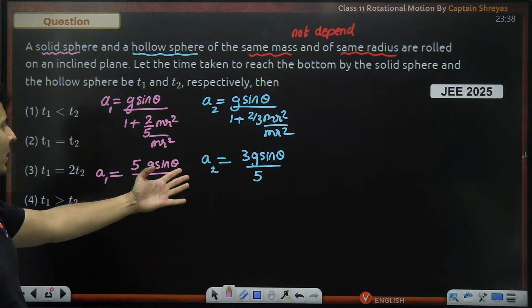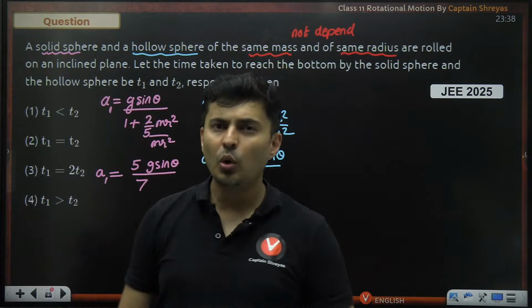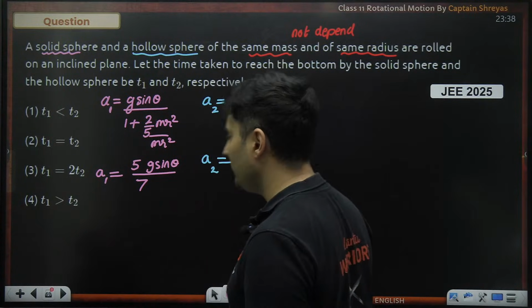Who is more? g sin theta is the same, 5/7 versus 3/5, guys. Who do you think is more, 5/7 or 3/5?